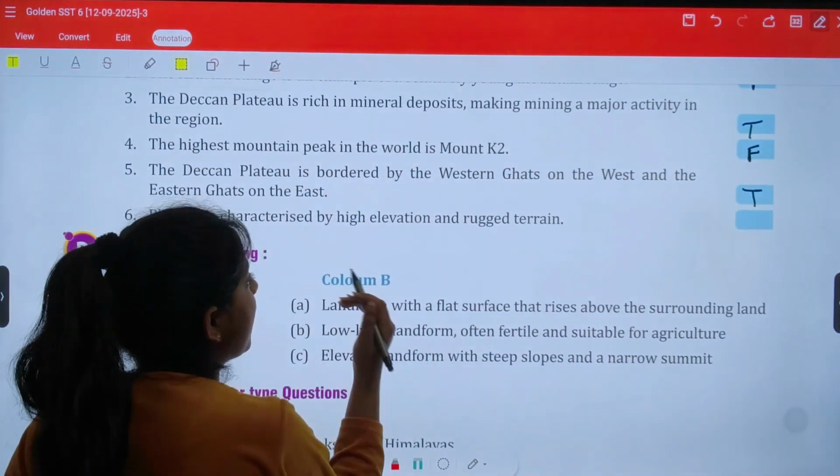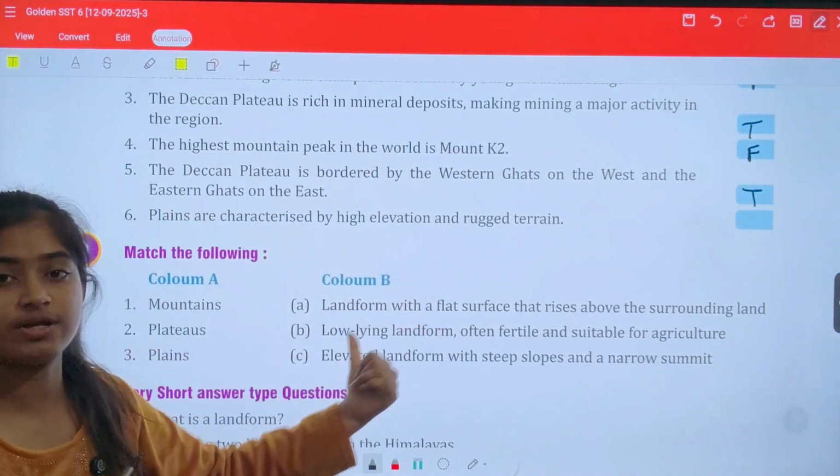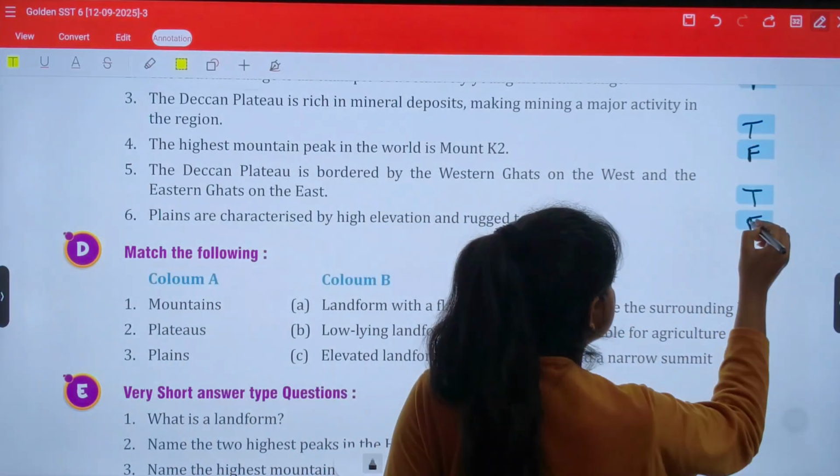Plains are characterized by high elevation and rugged terrain. So this is not correct. These are plateaus which are characterized by high elevation and rugged terrain. Okay, so this is false.